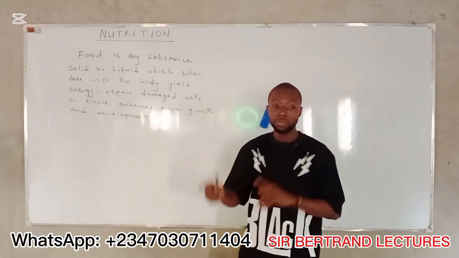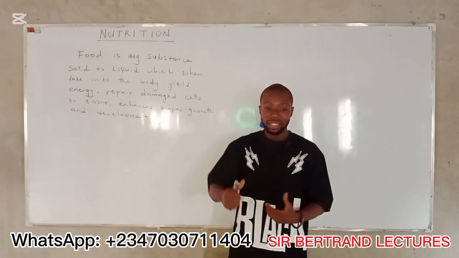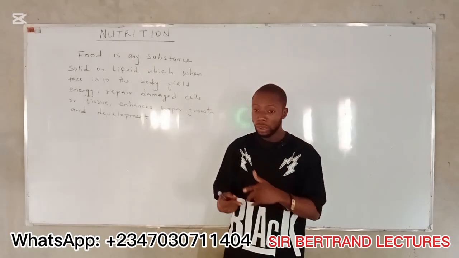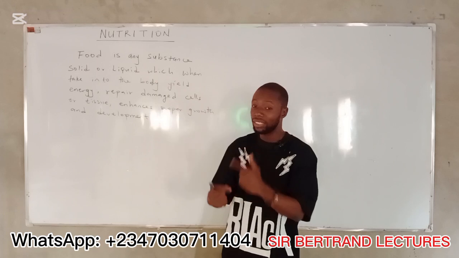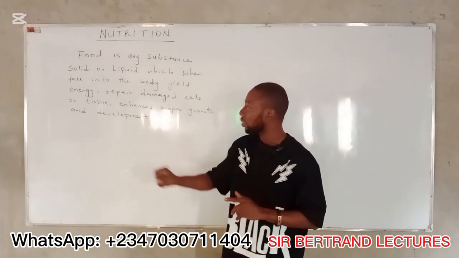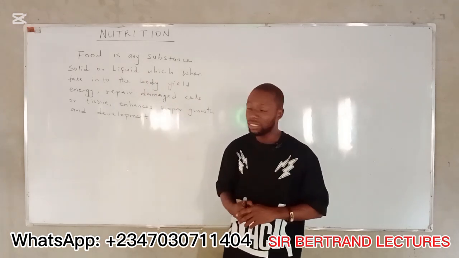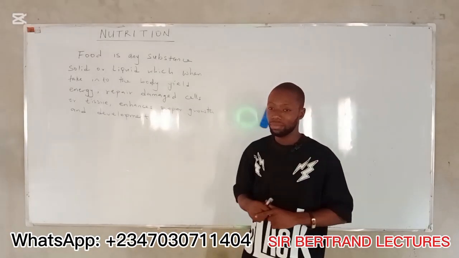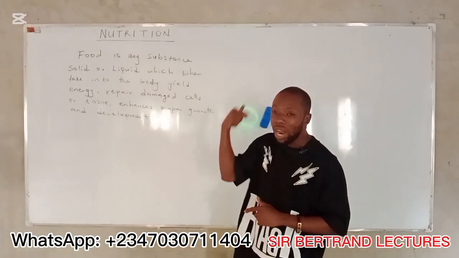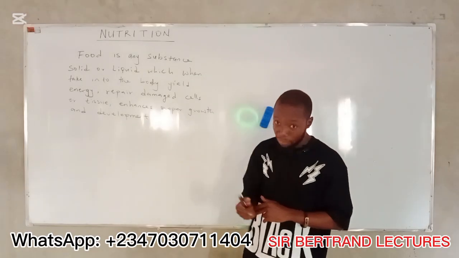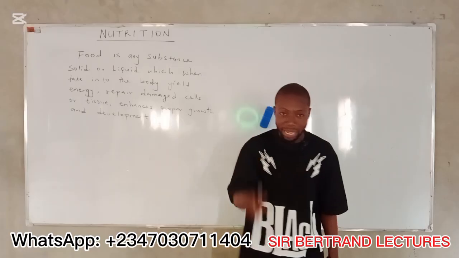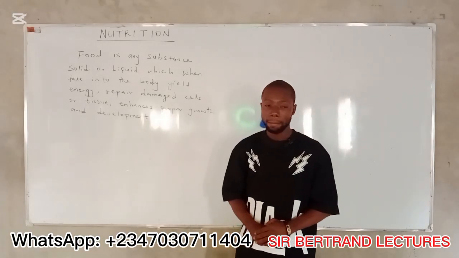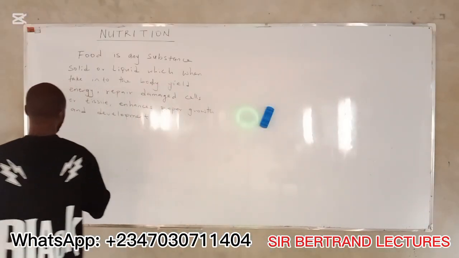You cannot separate nutrition from food because these materials, which living organisms obtain from their external environment, which provide them with necessary nutrients or materials for metabolic activities, is food, which I've defined on the board, all right? Now, this nutrition here is one of the characteristics of living things, which shows that both plants and animals undergo nutrition. Okay, what is nutrition? Let's define that on the board.